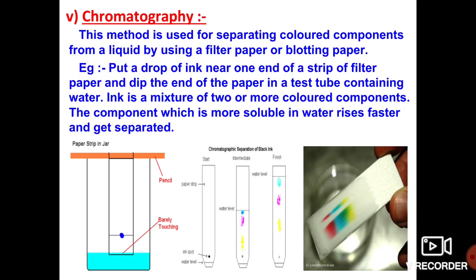If you take any one color of ink, that color is a combination of two or more components. So this blotting paper will be very helpful to separate these two components or the two different colors. This is very helpful for the process of separation of colors. Chromatography is based on differences in absorption of the substances on the surface of the solid medium. So here also we can easily separate the different kinds of colors. I hope you understand the chromatography technique.